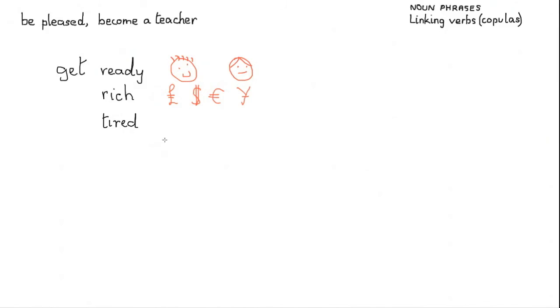Let's try another one. Tired. I was fresh, I worked all day, and I got tired. There you see me, fresh and then tired. And finally, the last one, upset. I started off the day happy, but sadly I became upset because I had some problems. So there you see the change from not ready to ready, from poor to rich, from fresh to tired, and from happy to upset.